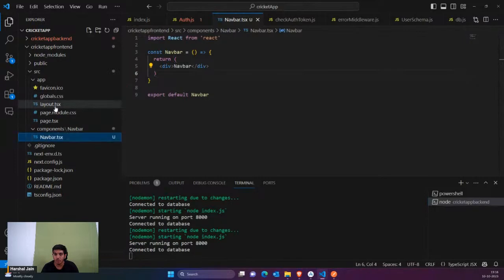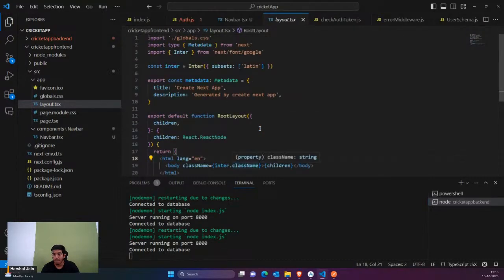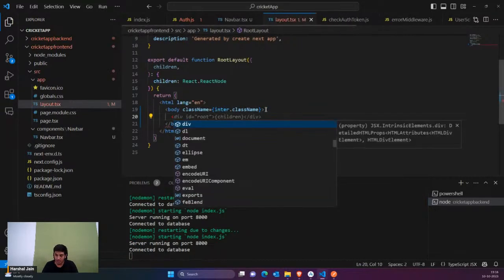Now inside the layout, we by default have an HTML page, right? So here, inside the children, instead of the children, we are going to show first of all the navbar.